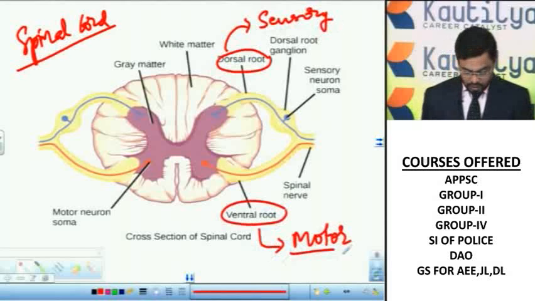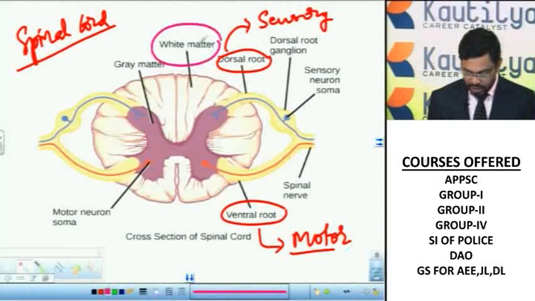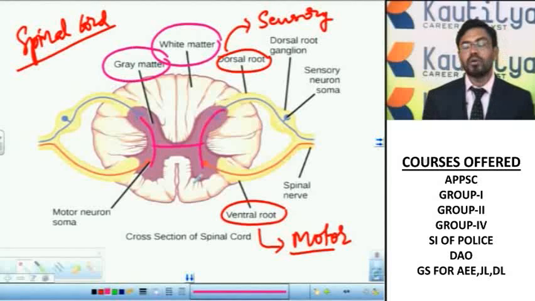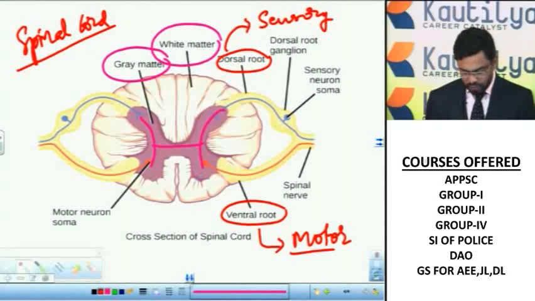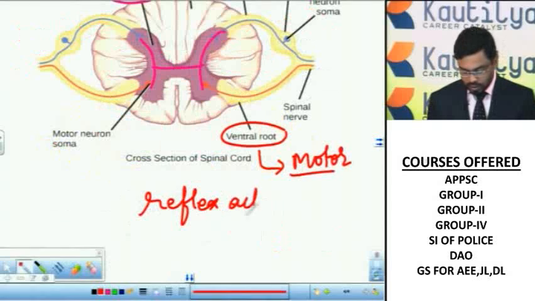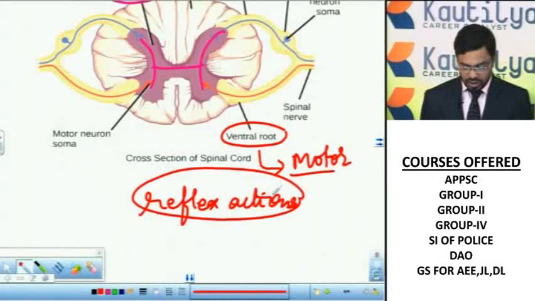In the brain, the grey matter and white matter are present. The grey matter is present outside the brain and the white matter is present inside. Whereas in the spinal cord, the white matter is present outside and the grey matter is present inside. The grey matter appears in the form of an H-shaped or butterfly-shaped structure. The spinal cord controls most of the reflex actions. Reflex action means the spontaneous quick reactions.